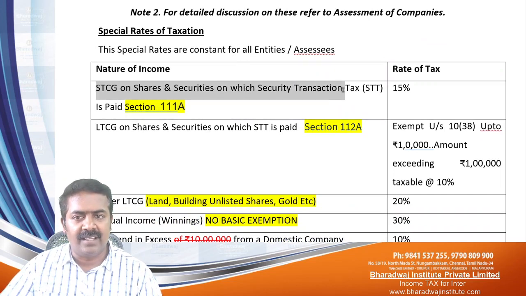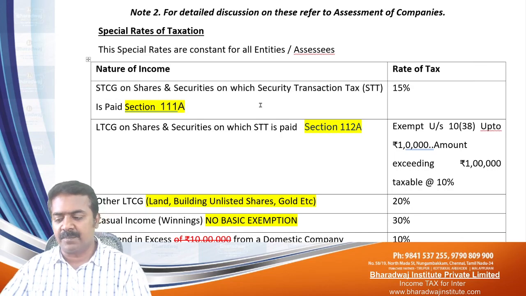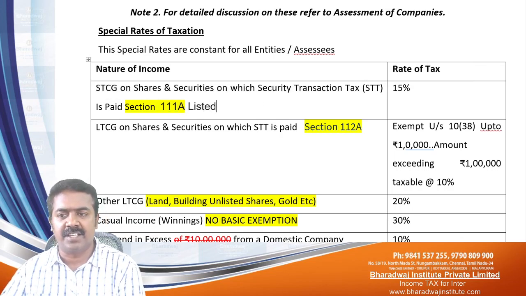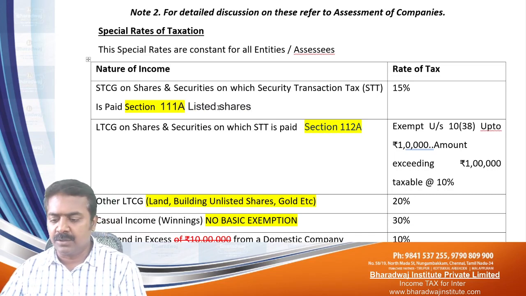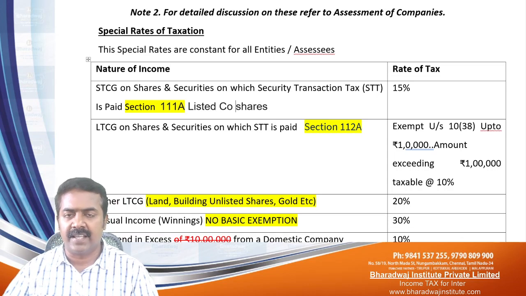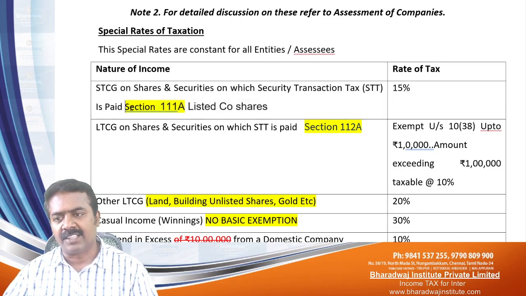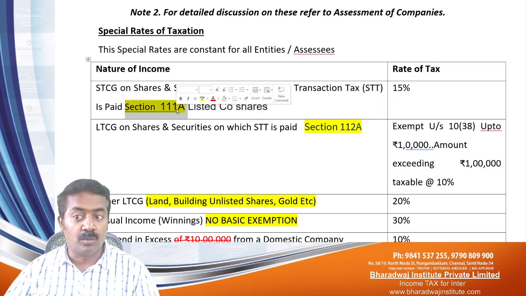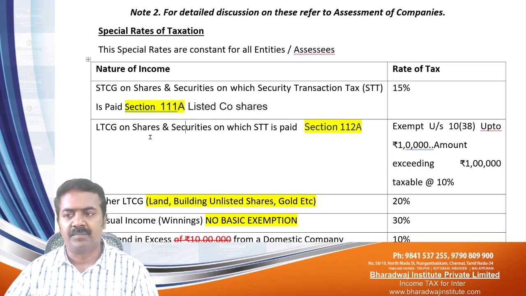Short-term capital gain on which security transaction tax is paid. Simple. This is called listed shares. Listed company shares are traded through the stock exchange. For every purchase and sale, you have to pay security transaction tax. If there's a short-term capital gain, that is covered in section 111A. Most important section, please remember it. Section 111A: listed company shares, short-term capital gain, 15% taxable.